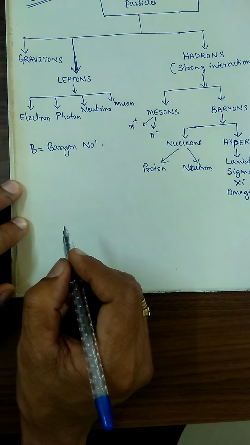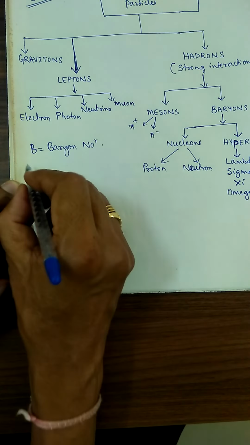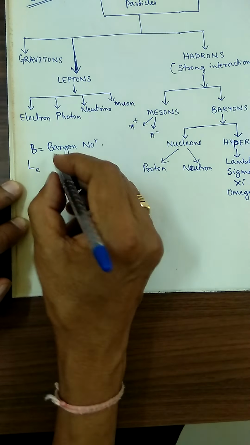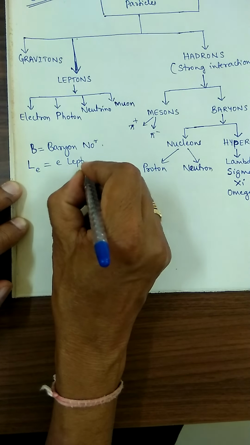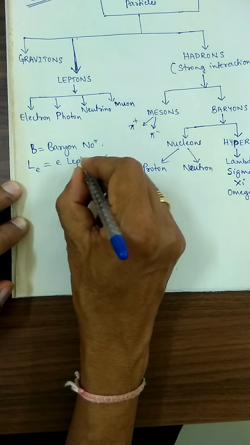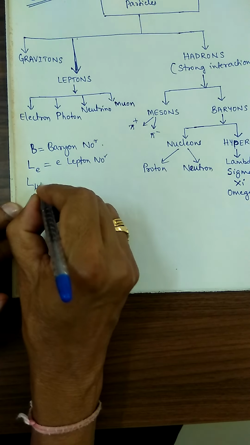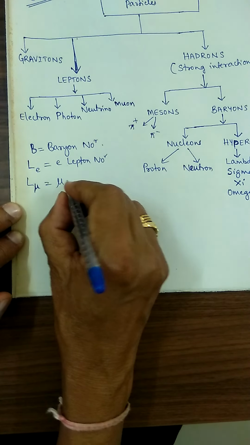Hoping that you are writing on a sheet of paper, you have to write all these concepts. Baryon number. Le, if I write it, is called the E lepton number. L mu is called the mu lepton number.